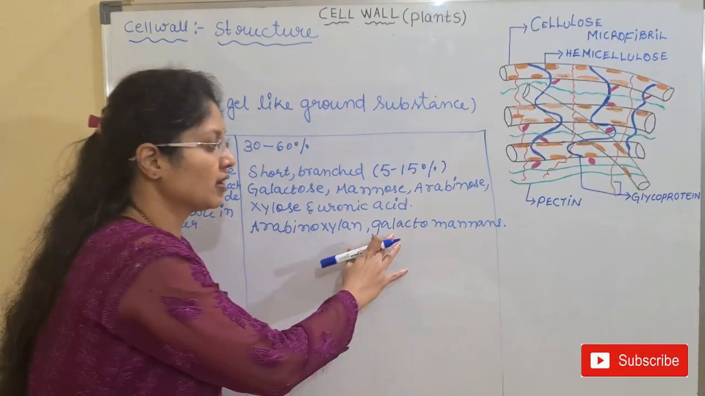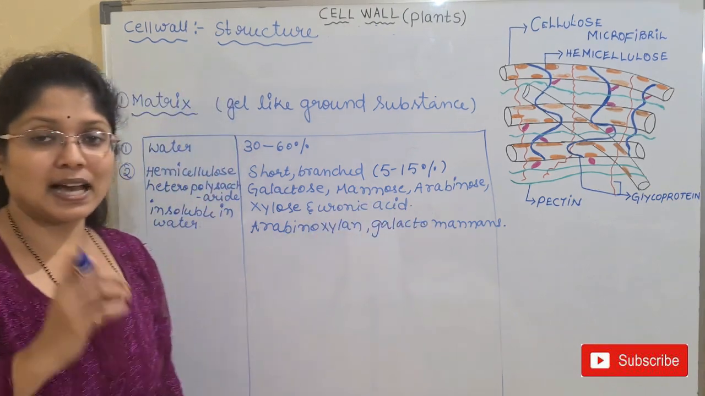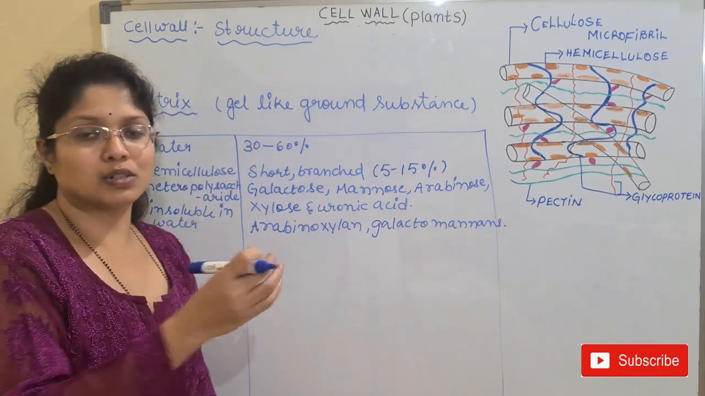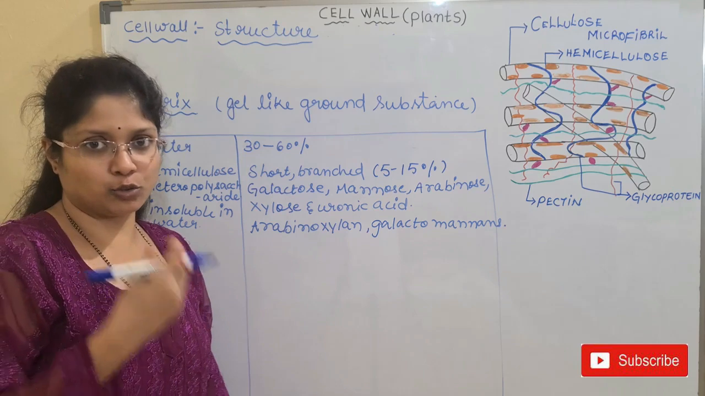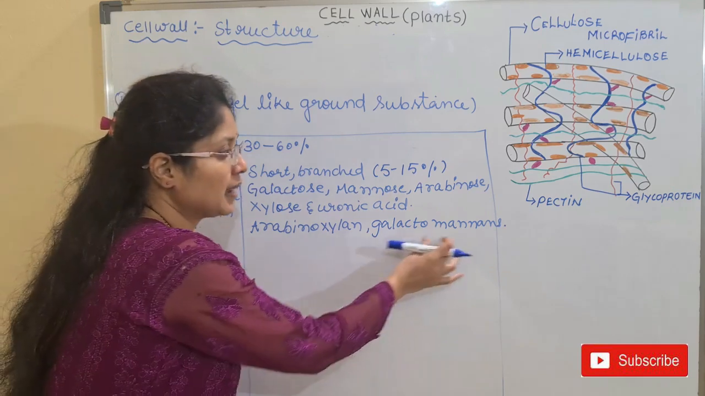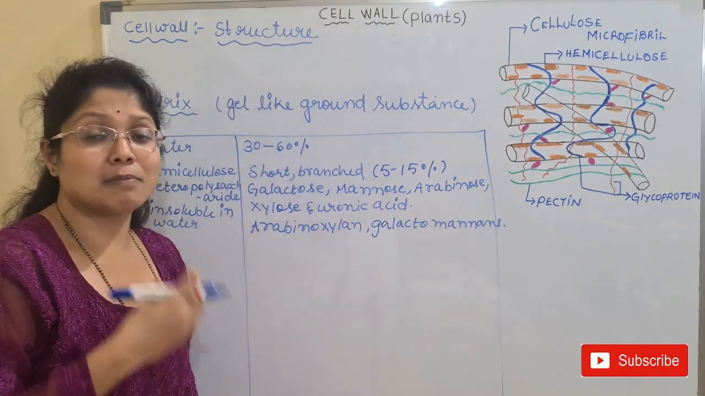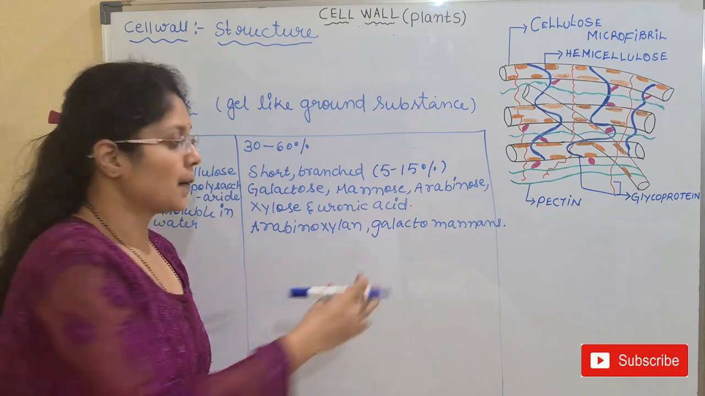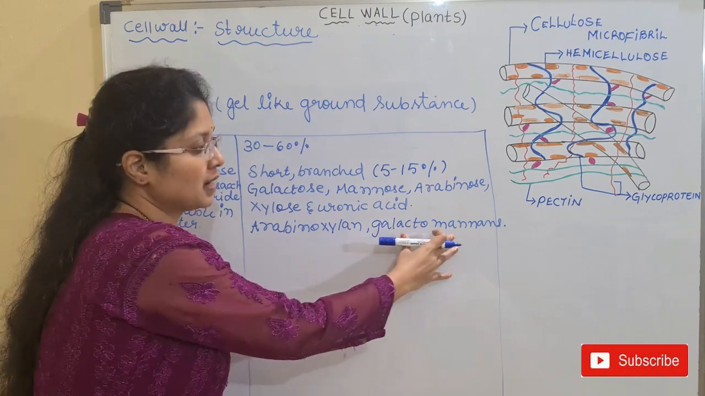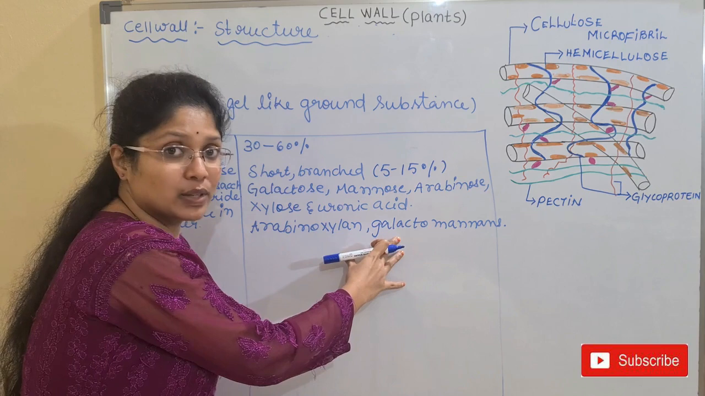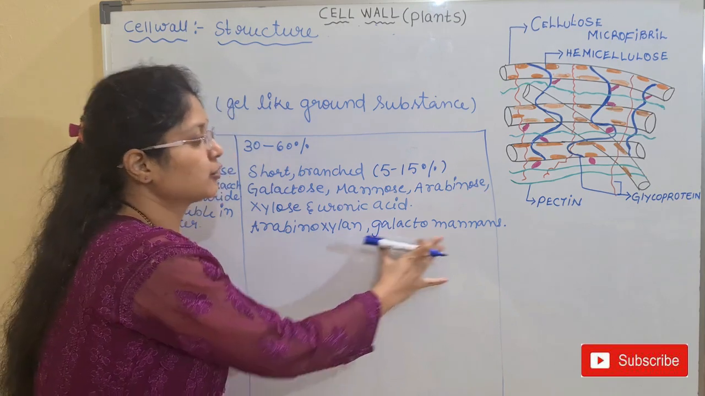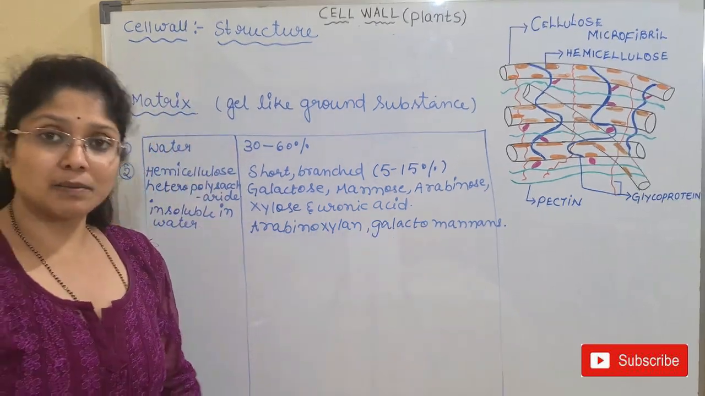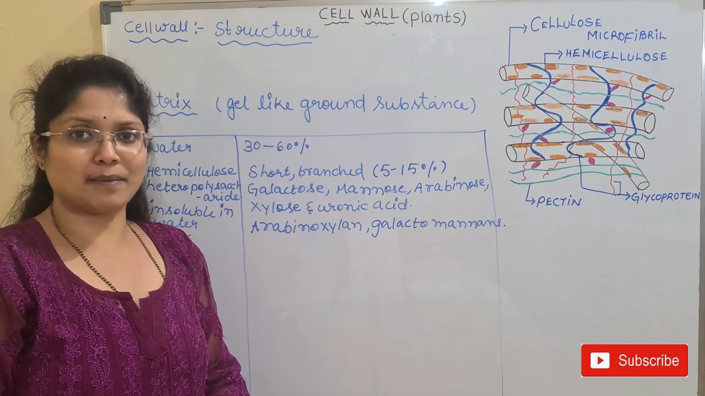And here again I have given galactomannan. Galactose sugar and mannose sugar combine to form galactomannan. But here mainly mannose sugar units are more compared to galactose. So many mannose sugars combine with galactose to form galactomannan. Such types of compounds are seen in the case of hemicellulose.